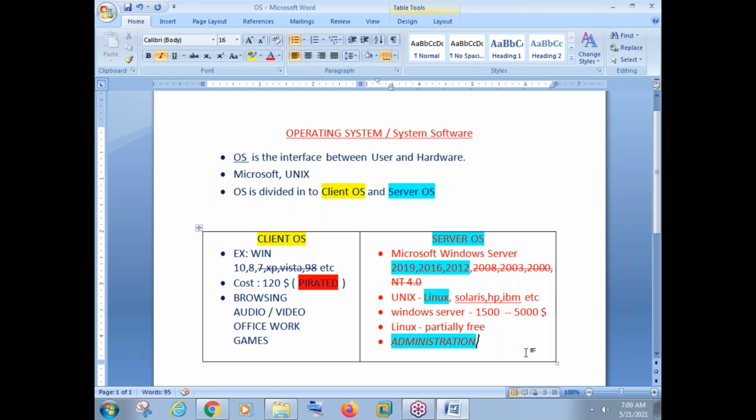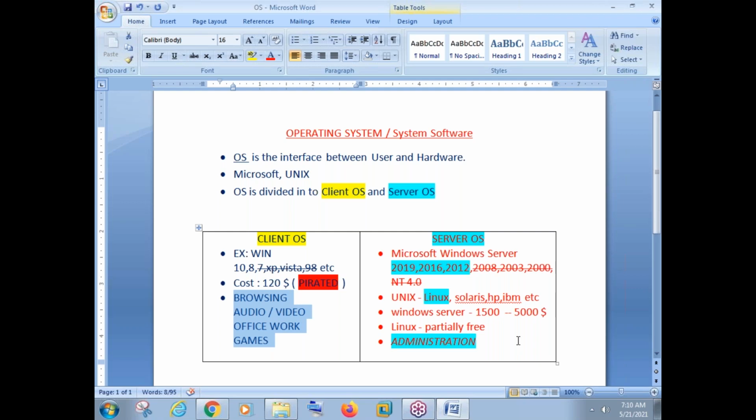Then what is the major difference between client OS and server OS? Like we said yesterday, whatever we do on client OS, everything is possible in server OS. But server OS is not designed for browsing, audio, office work, games. We can do those things, but it is not designed for them. You will not see a personal computer where a server OS is running. No person will spend $1,500 or $2,000 to use a server OS on his personal computer. No one will spend that much money unnecessarily for browsing and audio and video, which is already possible on client OS, right?